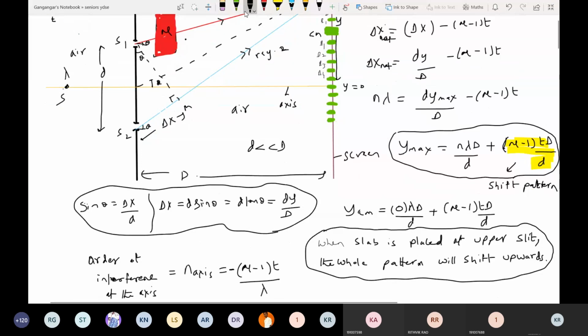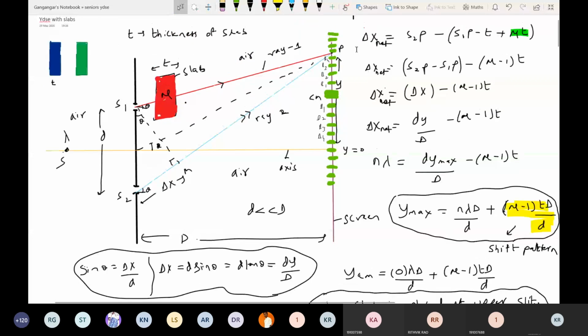Okay, now let's analyze a few small things. Now what happens to the number of maximas? Well, it depends on the thickness of the slab? No, it doesn't depend on the thickness of the slab. You remove the slab or put the slab, however many maximas must be there, those many maximas will be there. The mu or the thickness of the slab will not determine the number of maxima. The number of maxima again depends on what? So here, near the diagram only, you write it.